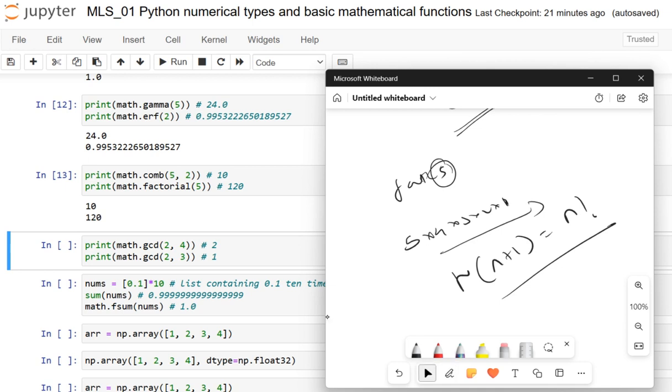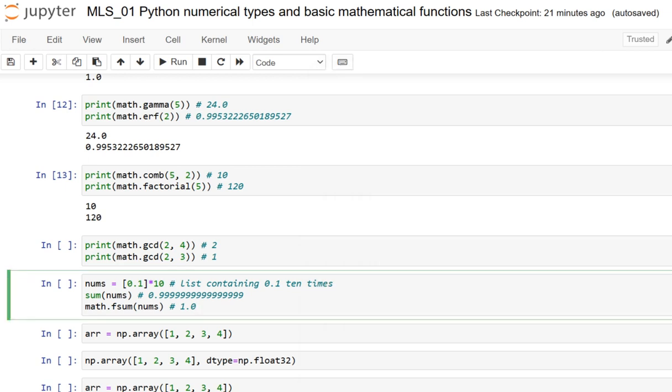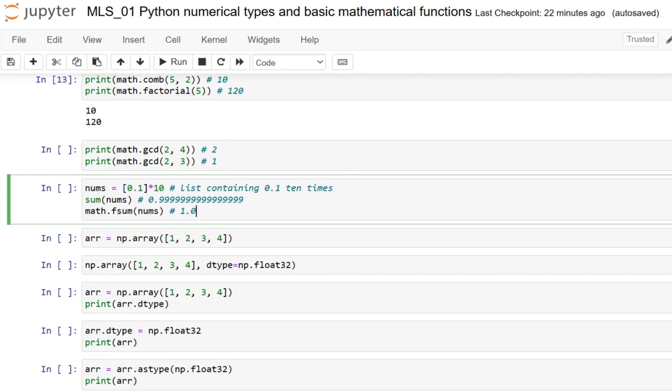Okay. So next one, the math module also contains a function that returns the greatest common divisor of its arguments, which is shortly specified as GCD. The greatest common divisor of a comma b, where it is specified 2 and 4, is the largest integer k such that k divides both a and b.